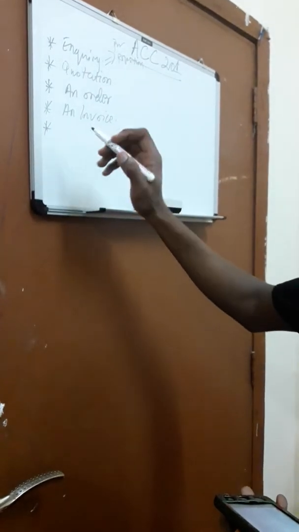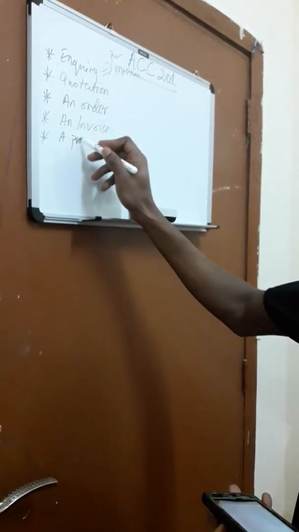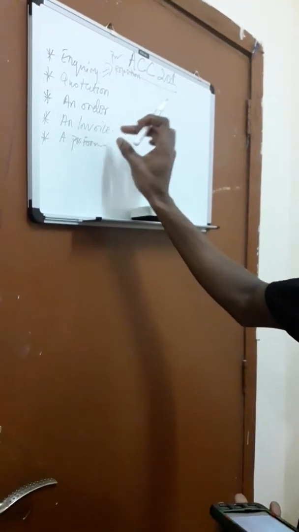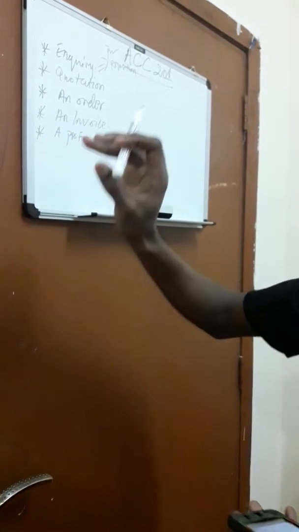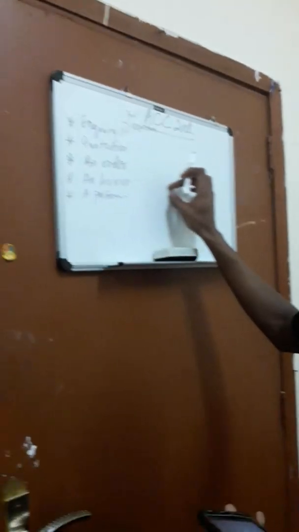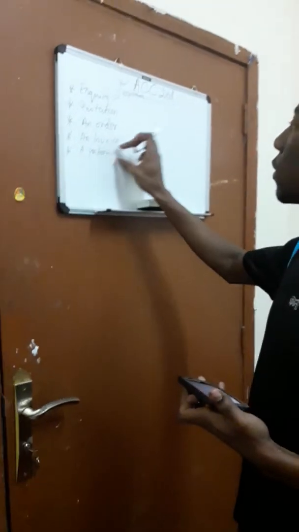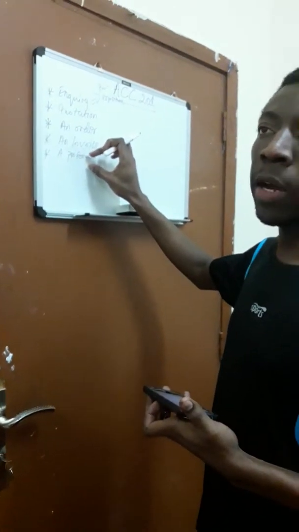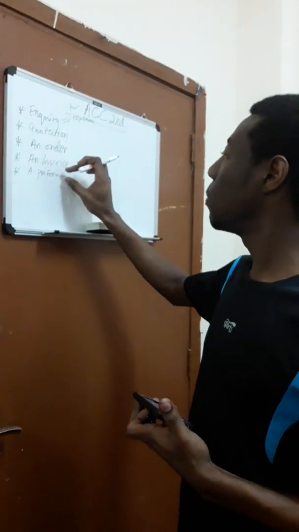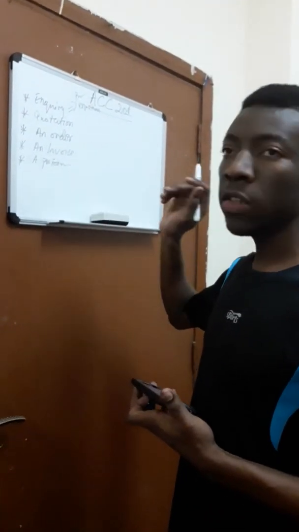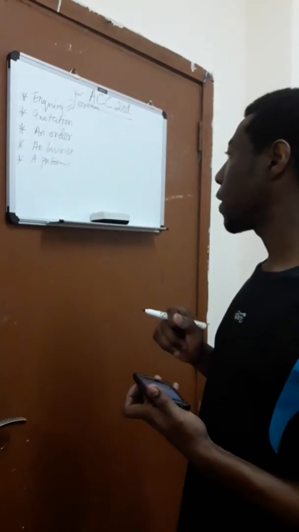Before the invoice is prepared, we have what is called a pro forma invoice. This pro forma invoice is usually used when a supplier is dealing with a customer for the first time. It means that he does not trust the worthiness of that customer, that he can give his goods and payment will be made. So he drafts that document called a pro forma invoice, and then sends it first to the customer, based on the agreement, to make payment on a particular date before the goods are dispatched for delivery. So this pro forma invoice is mostly sent when you're dealing with a customer, remember, for the first time.